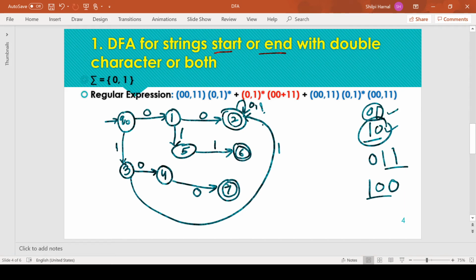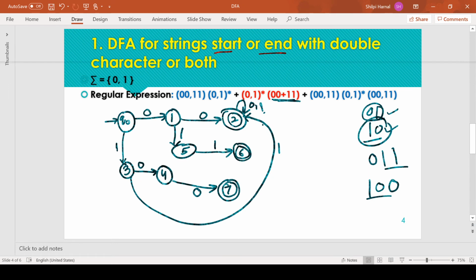Okay, so this is the path for the string ending with double character 1 1, and this is the path for the string ending with double character 0 0. These are the minimum paths for the ending constraint of the regular expression.